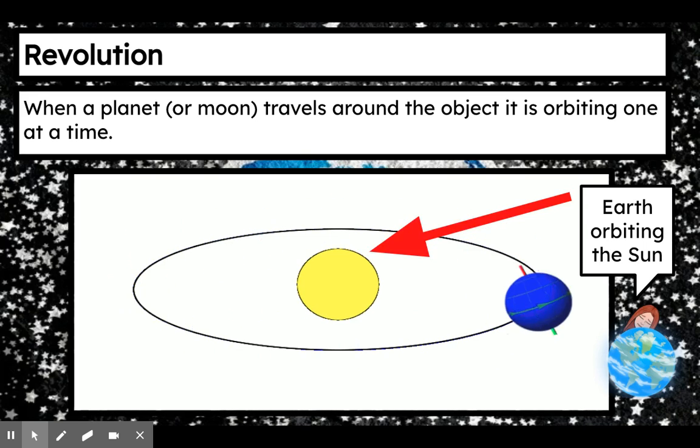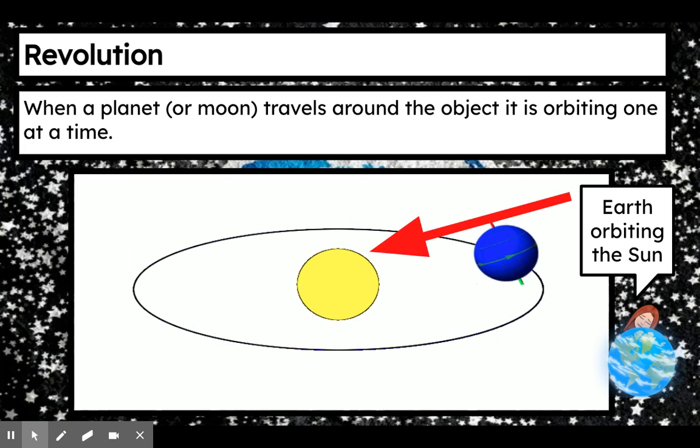So let's jump into the definition of revolution. When we talk about revolution, we're talking about when a planet or a moon travels around the object it is orbiting, one at a time. Now, if you look at the image on your screen, you notice the Earth is revolving around the sun. The moon revolves around the Earth. So those are just two examples of revolution in action.